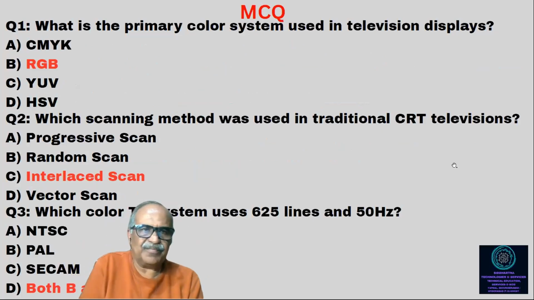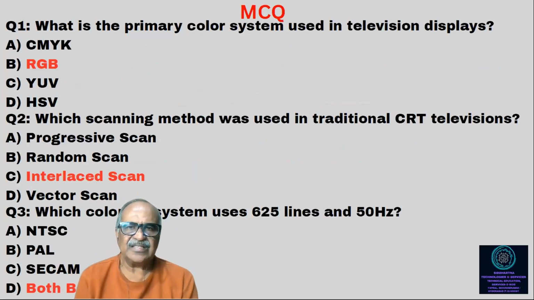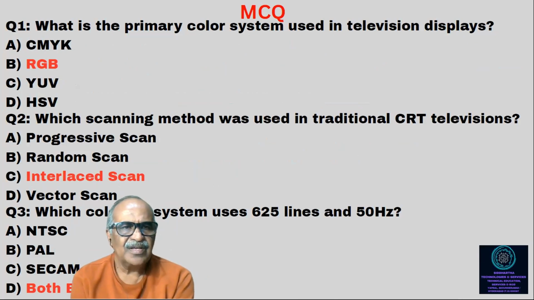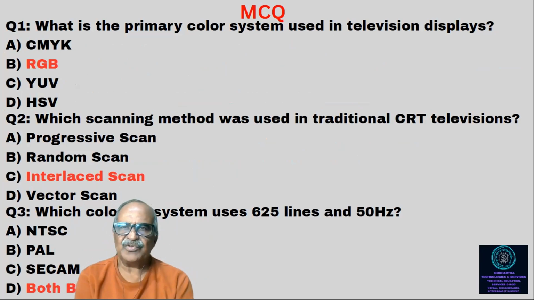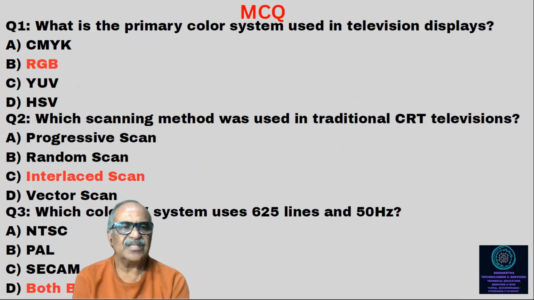Now we have come to the important part, the final part of this, that is MCQs. Some important questions are given, with the answers highlighted in red. What is the primary color system used in television display? RGB, red, green, blue is the correct answer. Question number 2: which scanning method was used in traditional CRT, cathode ray tube television? Interlace scanning is used. Please remember that. This is the correct answer.